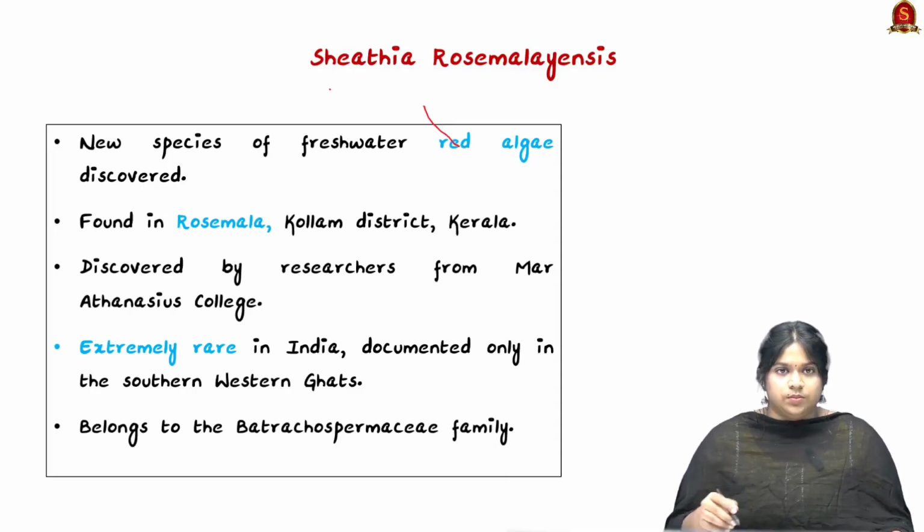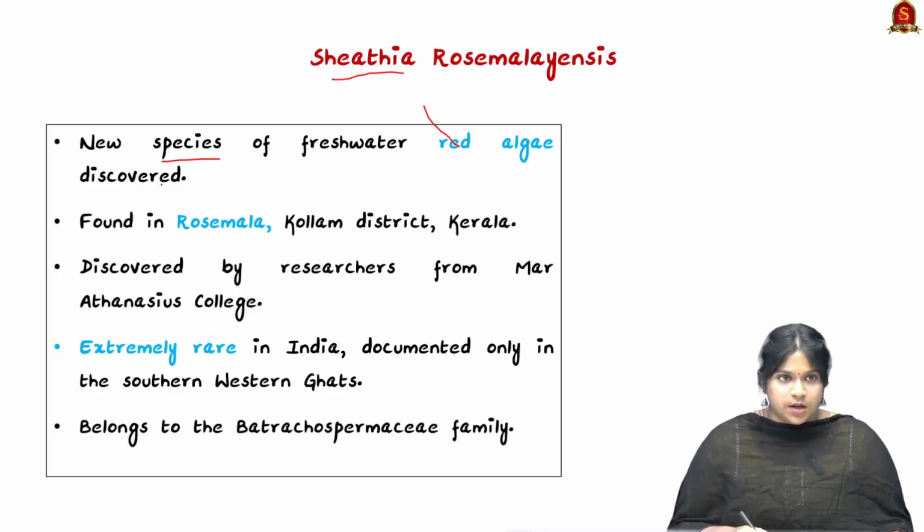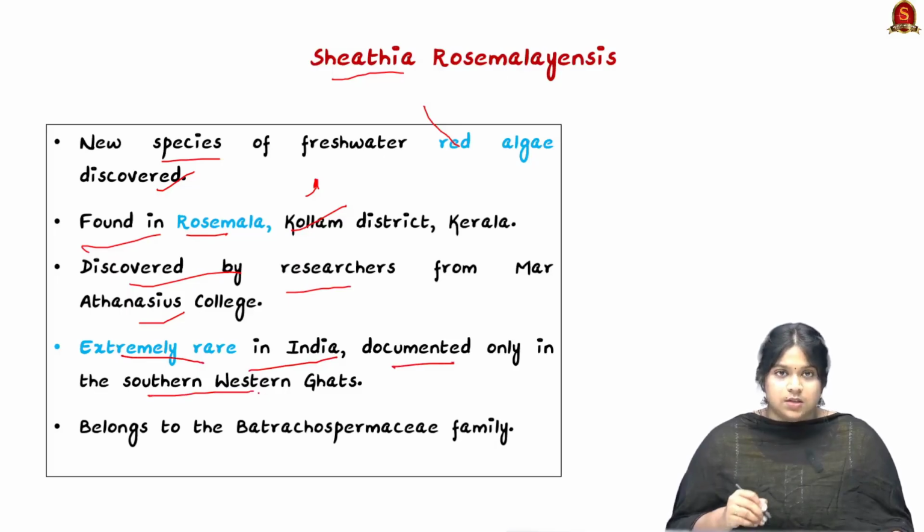The new algae's scientific name is Shiathia rosmaliensis. It is a freshwater red algae that has been discovered, and it is found in Rosmala, Kollam district of Kerala, and that's why it has been named so. It has been discovered by researchers from the Mar Athanasius College, and it is extremely rare in India. It has been documented only in the southern part, only in the Western Ghats.